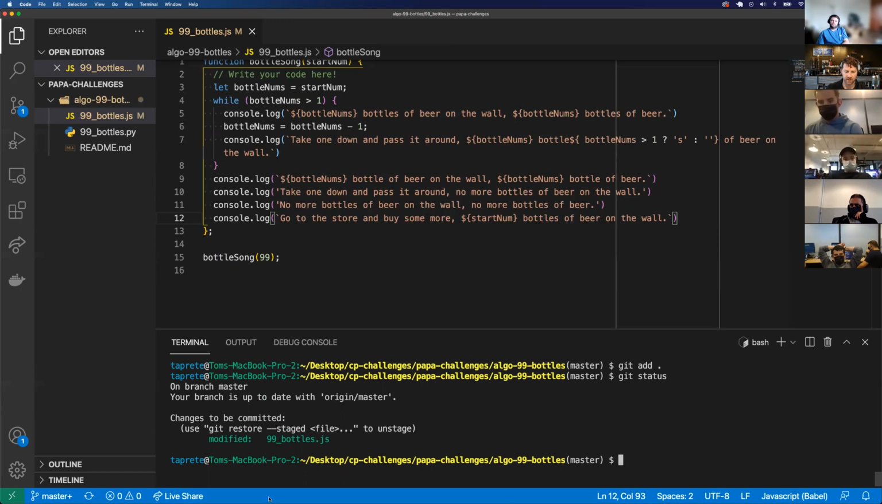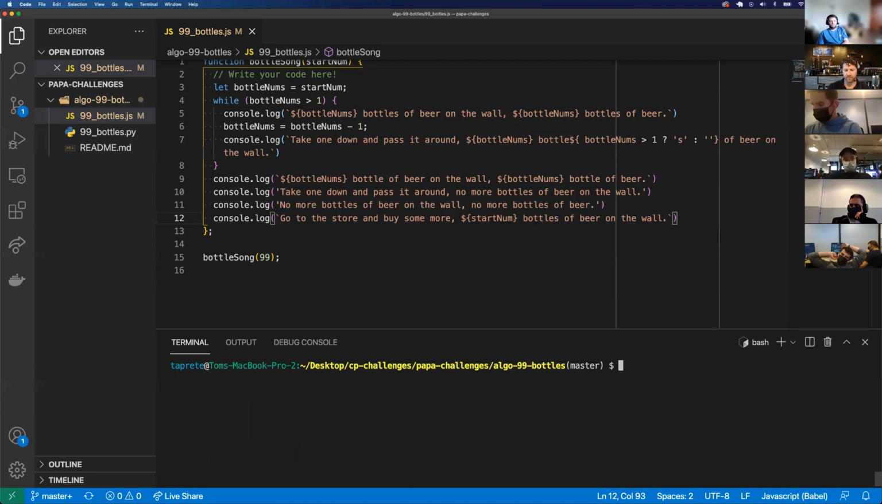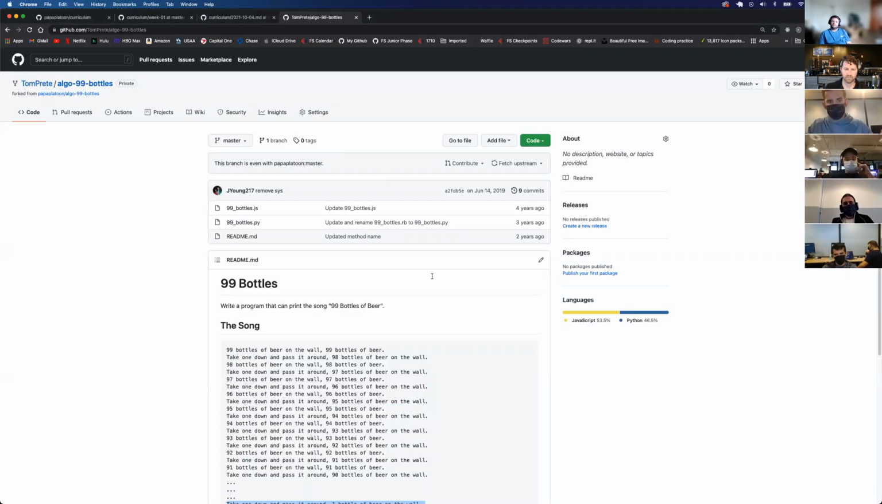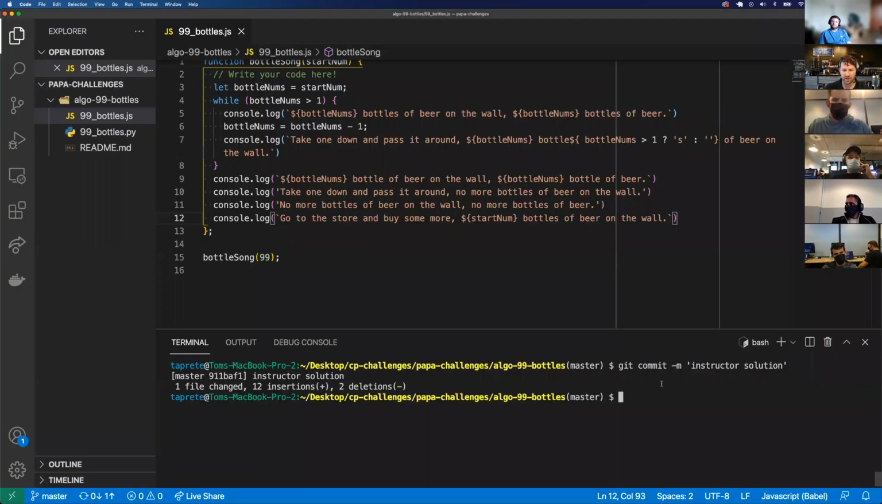Git status. So I modified the 99 bottles JavaScript file. And now I'm going to git commit -m. It means I'm going to commit or make a save to this on my local machine. Instructor solution. So there, I just saved this code in Git. Don't worry about it. But now I need to push this completed code up to my GitHub. So now I'm going to do git push origin master.